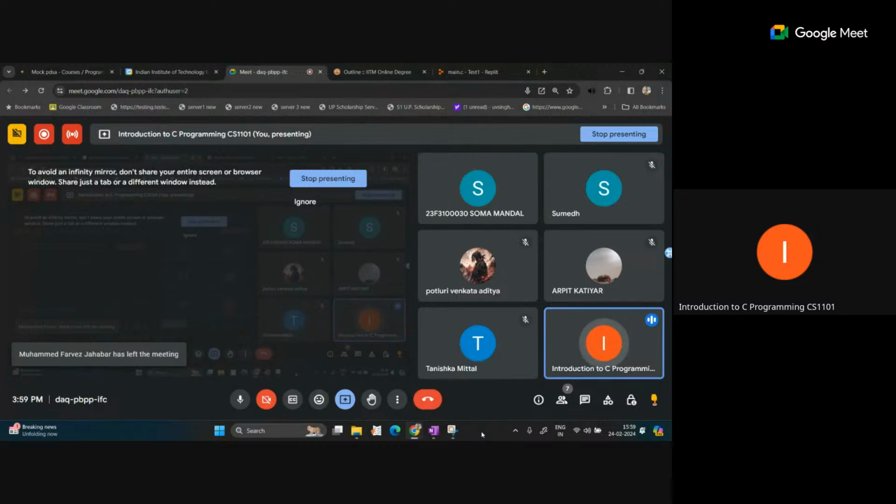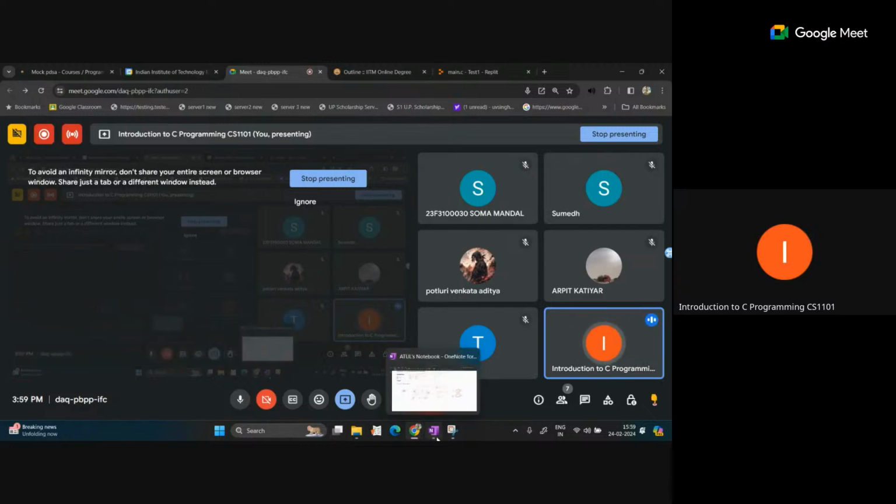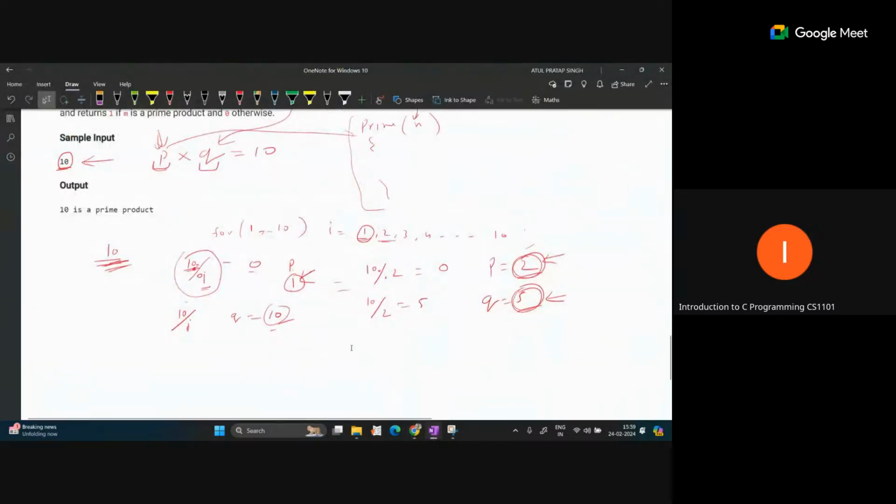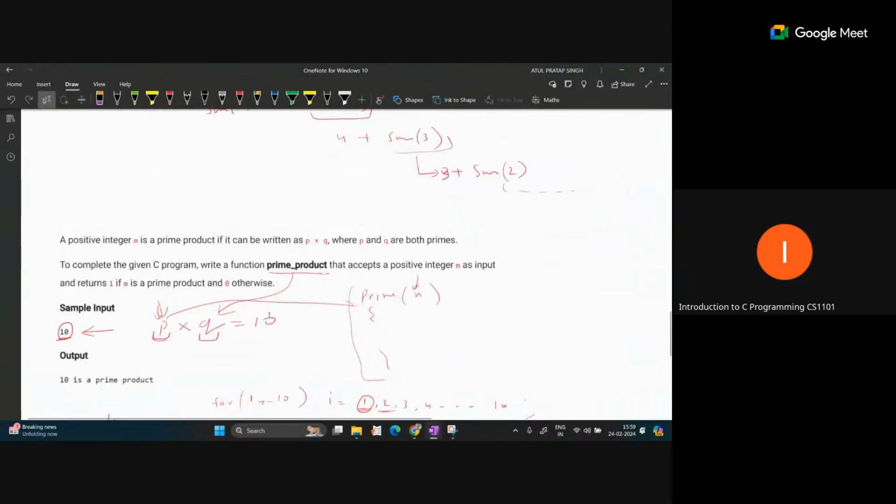So if you find any other logic, you can also try. Right now, this is the logic which comes to my mind. And if you find any other logic, you can also try. But still, you have to do the same things in the process. First you have to figure out the p and q both. Then you have to check whether p and q both are prime or not. Then this is the required thing. But you can simply change the loop structure or the condition structure. Otherwise, these are the required things which you have to check.